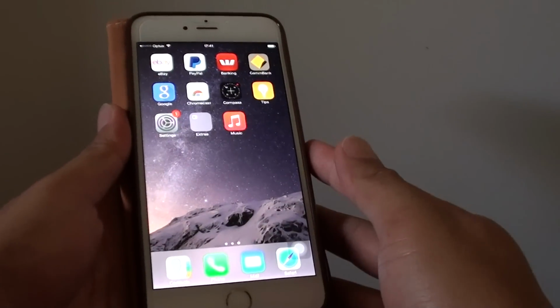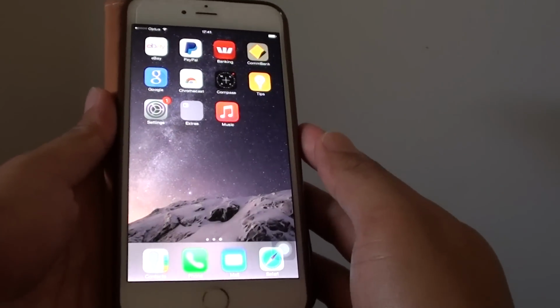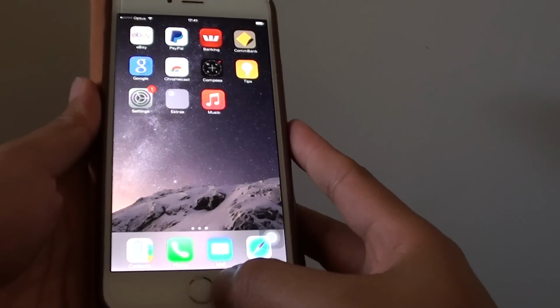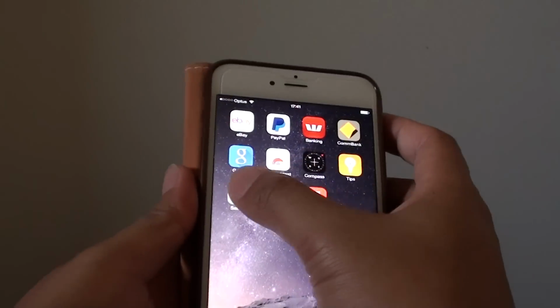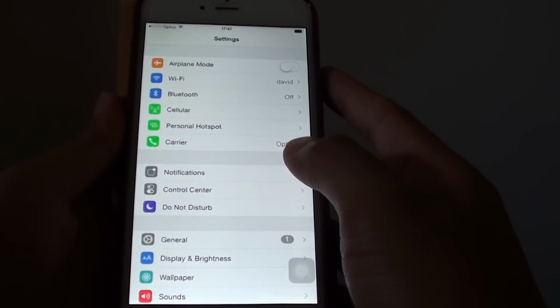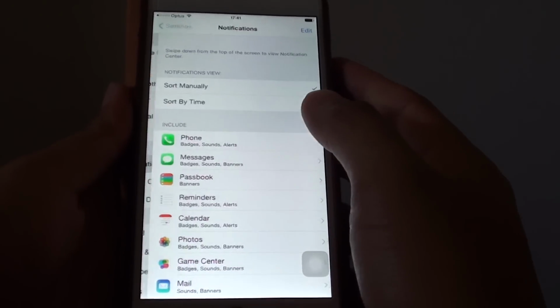How to change the text message notification sound on the iPhone 6 Plus. First, press on the home key to go back to the home screen. Then go into settings. In settings, tap on notifications.